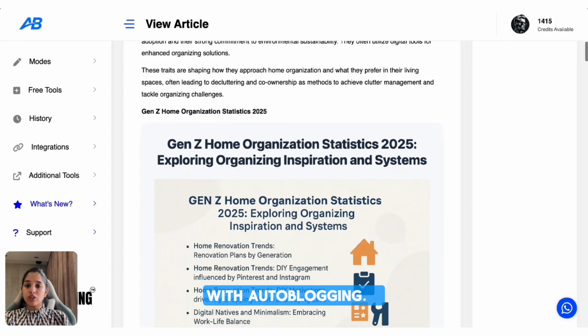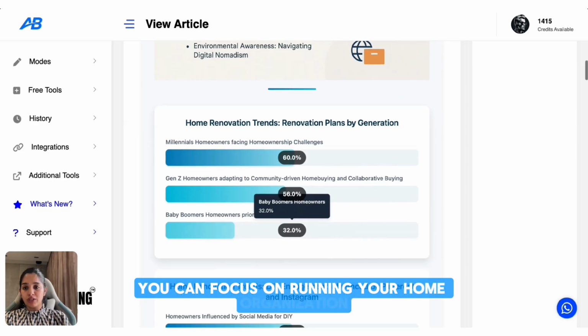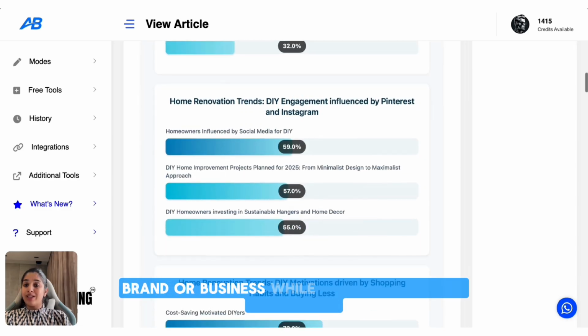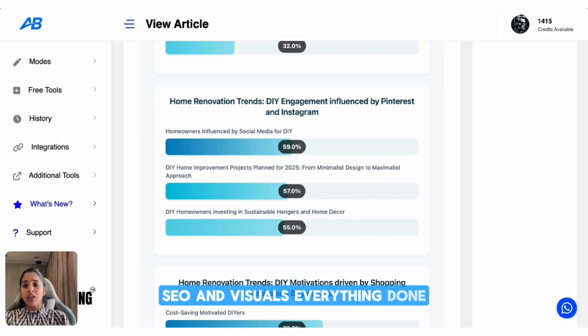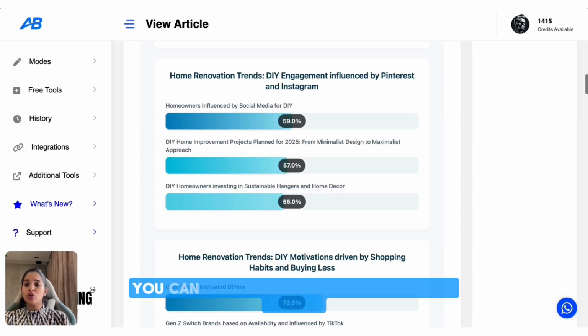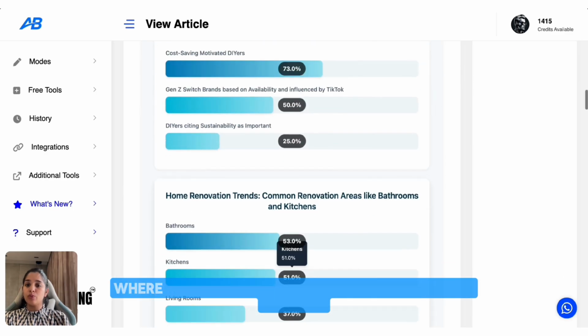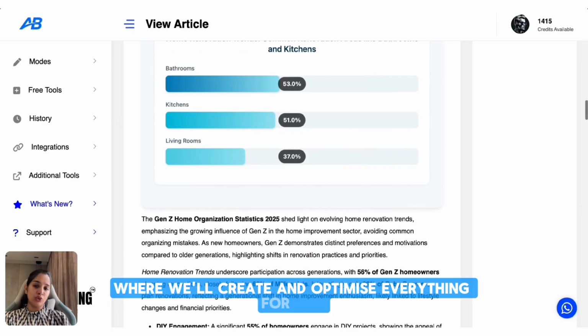AI is making it faster than ever to turn an idea into a publish ready blog. With autoblogging.ai, you can focus on running your home organization brand or business while the AI is handling the writing, SEO, and visuals, everything done. And if you would rather skip this setup, you can also try our Done For You blog service where we'll create and optimize everything for you.